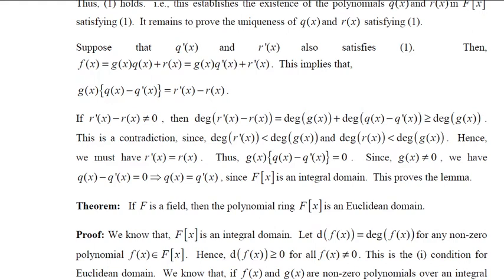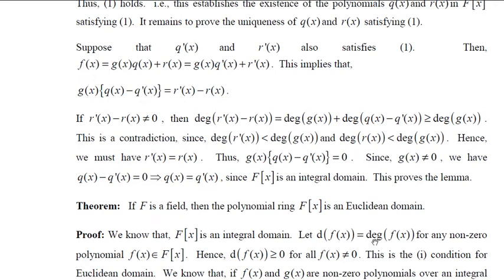So here f is given to be a field, and we know that f of x is an integral domain. So we have an integral domain. No need to prove that it is an integral domain. The only thing we have to construct is a Euclidean function d satisfying all those three conditions of Euclidean domain. Let us define d of f of x as degree of f of x for any non-zero polynomial f of x belonging to f of x.